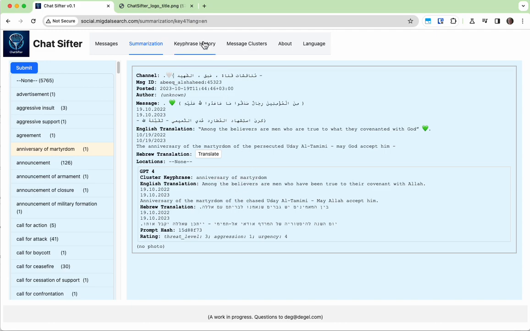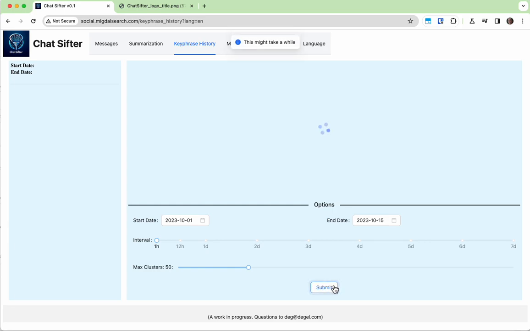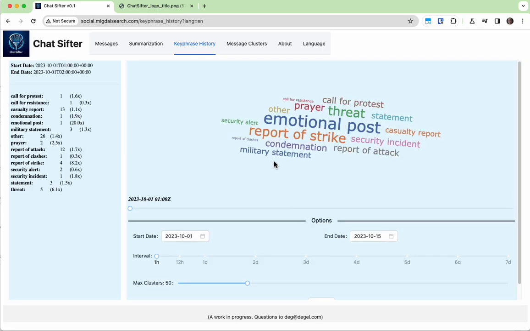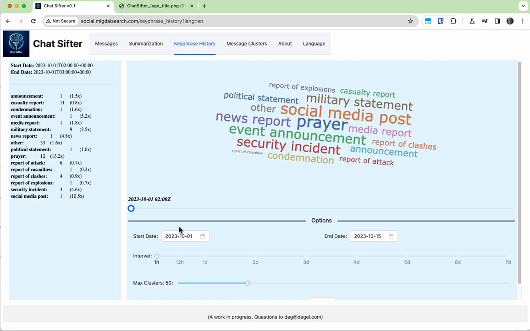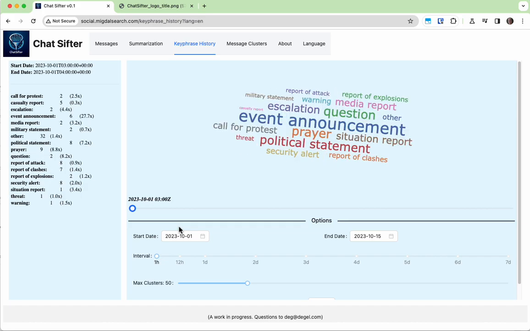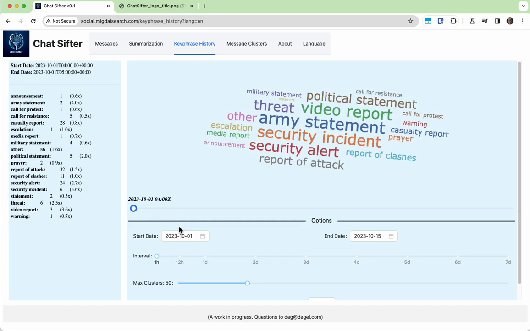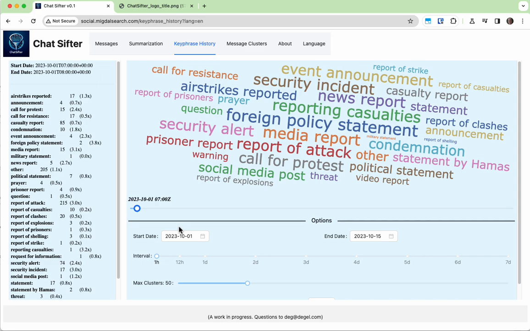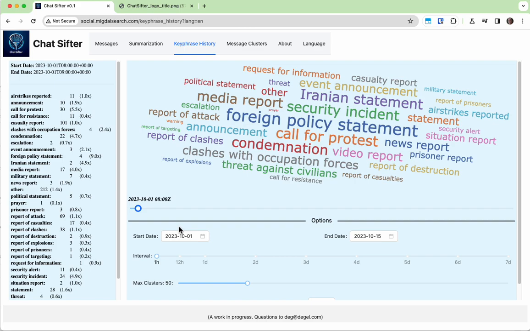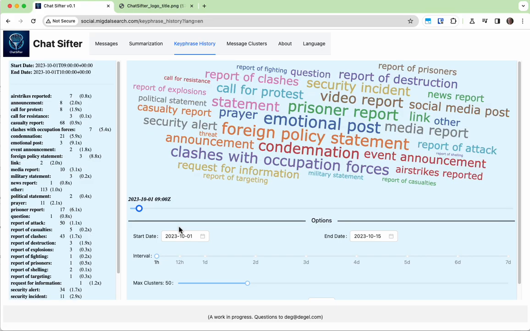We could do something else with the key phrases, which is we've generated a timeline. This takes a little while to run. It's creating it dynamically. But now we see hour by hour what were the most active clusters of posts over that time. So we're looking now at October 1st. I should point out this screen, which we wrote early on, is displaying times in GMT, not in Israel time. Local time is 3 hours later. So for example, 8 o'clock here, Zulu, is actually 11 in the morning in Israel. So we're on the 1st.